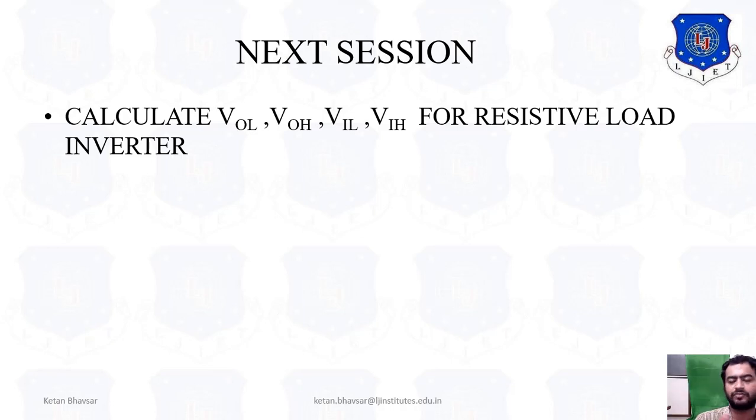But before starting chapter number 4, I request everyone to make sure you clear all the fundamentals of chapter number 3. If you know chapter number 3 very well, then and only then can you move on to this chapter, because ultimately this chapter is totally dependent on chapter number 3. I hope you are getting the idea about the resistive load and its VTC characteristics. Now we go into depth on the calculation of VOL, VOH, VIL and VIH in the next session for the resistive load, and similarly for the enhancement and depletion types.